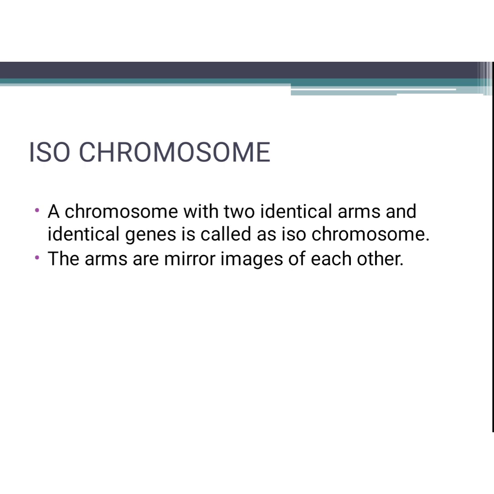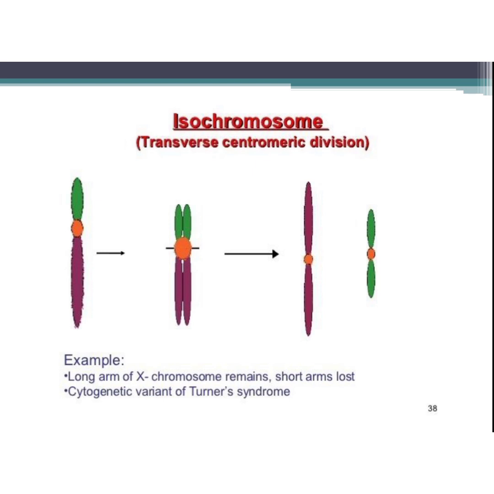If we go deep, it will go very deep and you will get confused. Please note the important points alone. Isochromosome is nothing but it contains two arms which are identical to each other. You can see in this picture the transverse centromeric division in isochromosome.